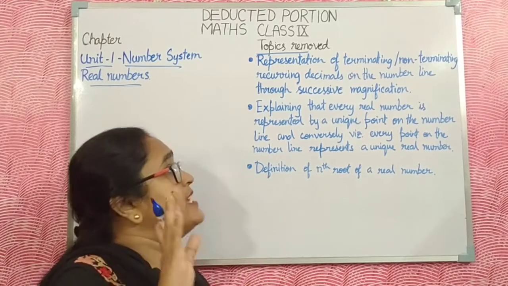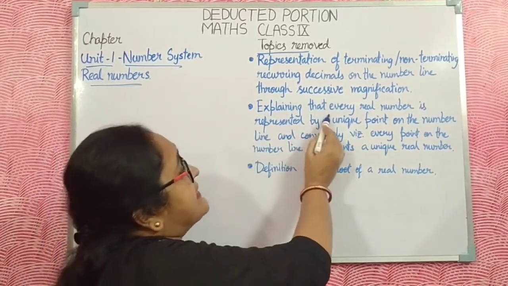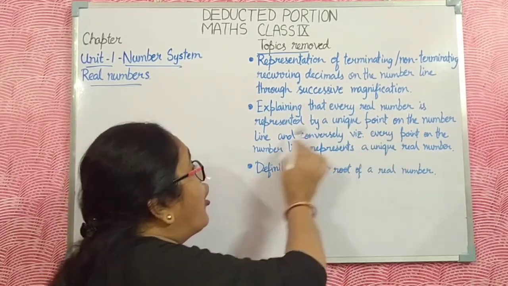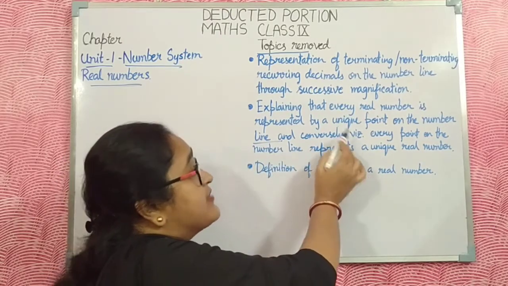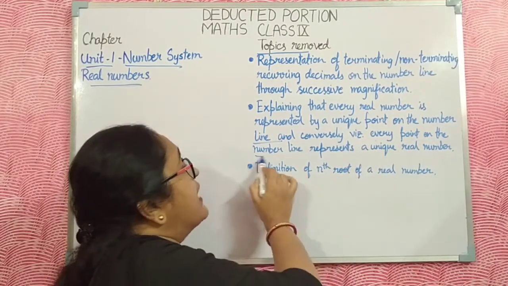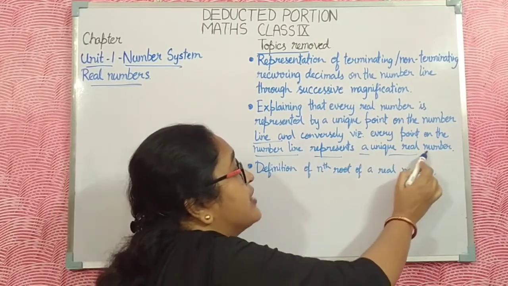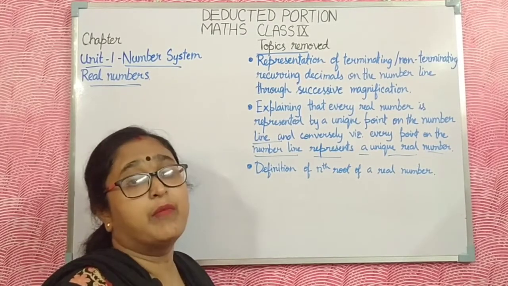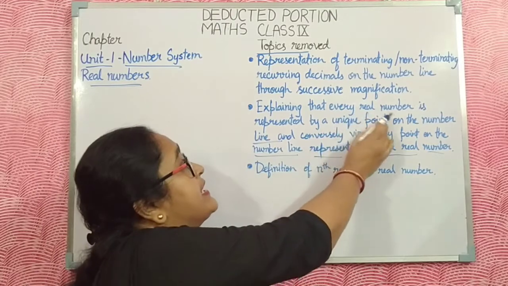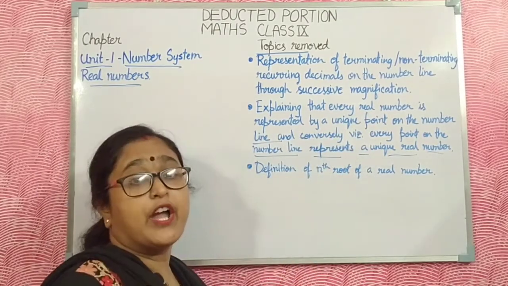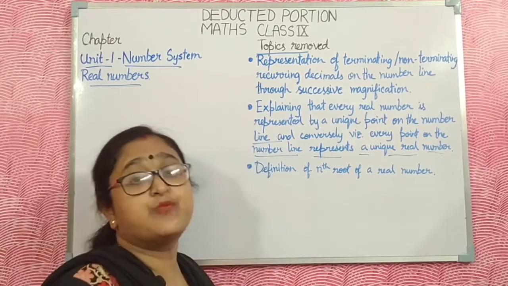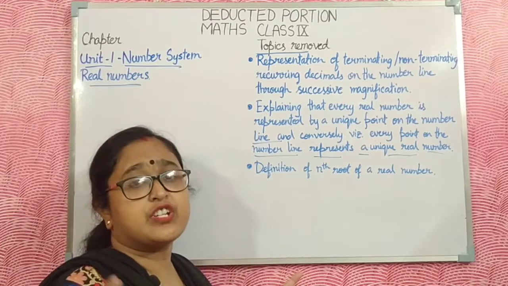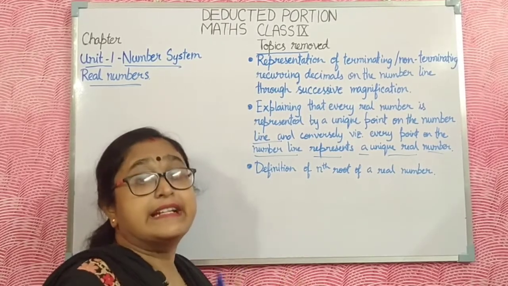Is it clear to all? Now the second one: every real number is represented by a unique point on the number line, and conversely, every point on the number line represents a unique real number. This portion is also deducted or deleted. That means the number line representation of decimal numbers and real numbers is deleted.